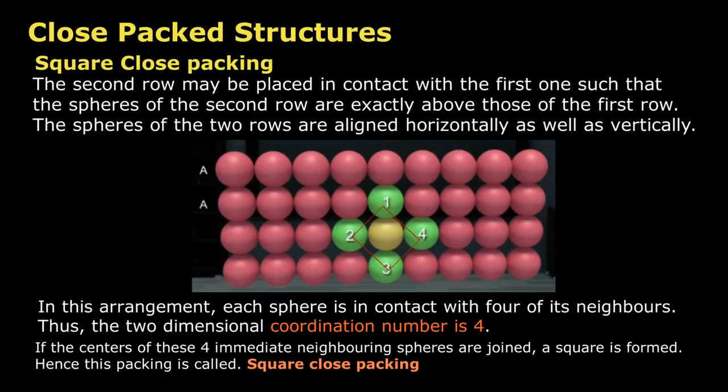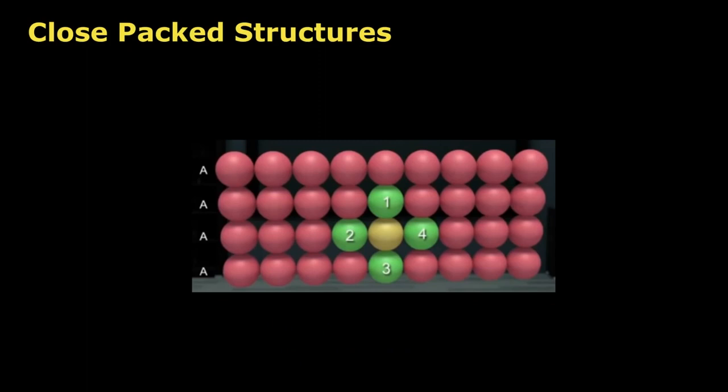If we call the first row as A type row, the second row being exactly the same as the first one is also A type. Similarly, we may place more rows to obtain A type of arrangement.